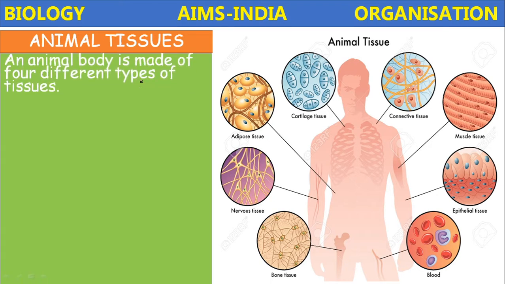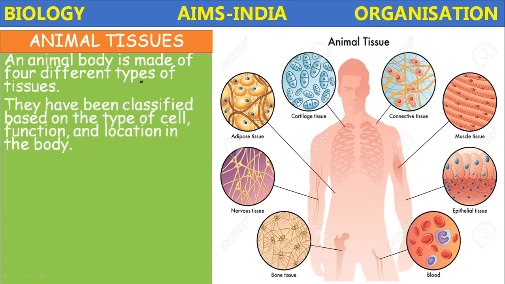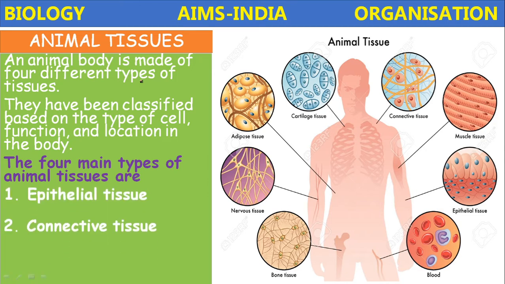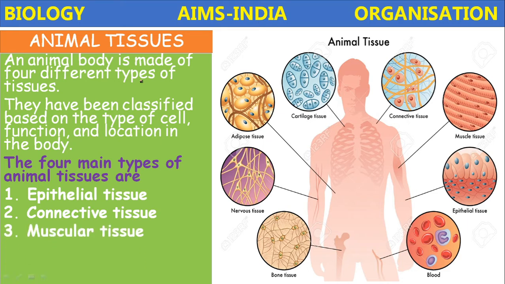So let us study. The animal body is made up of 4 different types of tissues. What are they? How have these tissues in animals been classified? They are classified based on the type of cell, function, and location in the body. The 4 main types of animal tissues are epithelial tissue, connective tissue, muscular tissue, and nervous tissue.